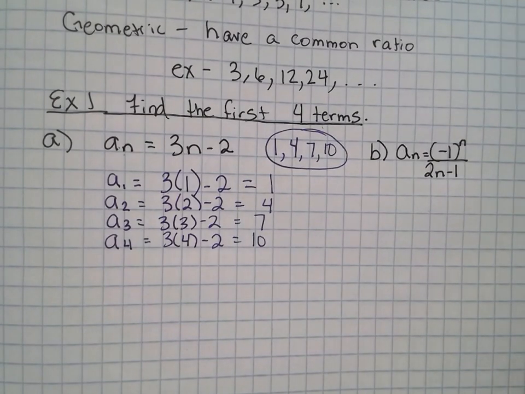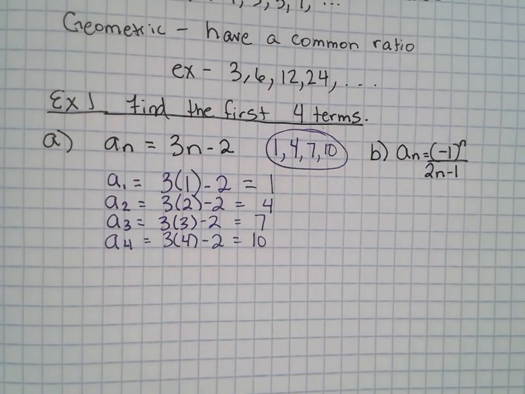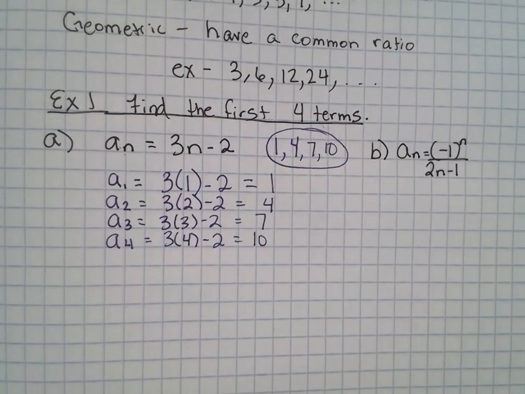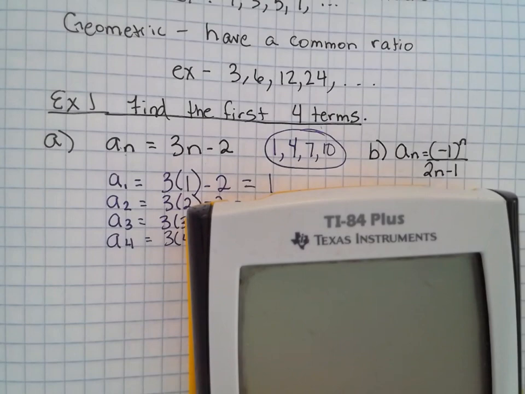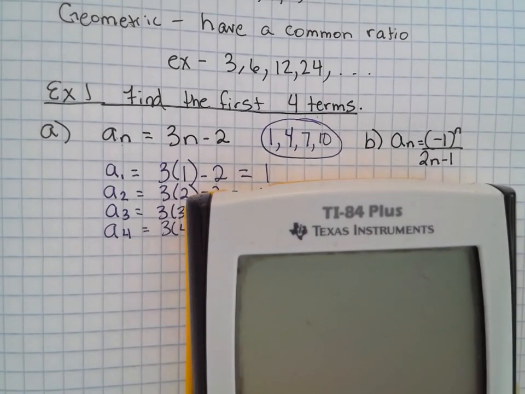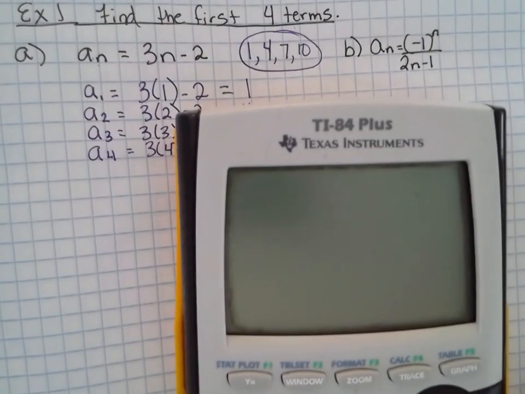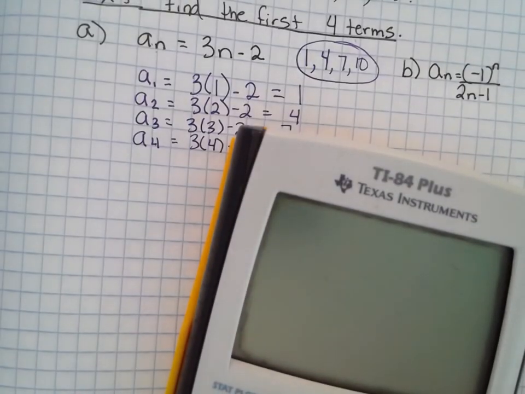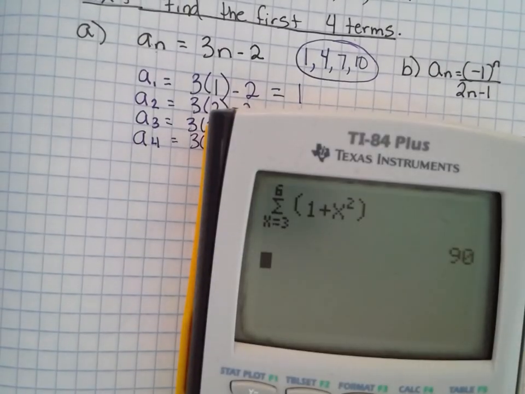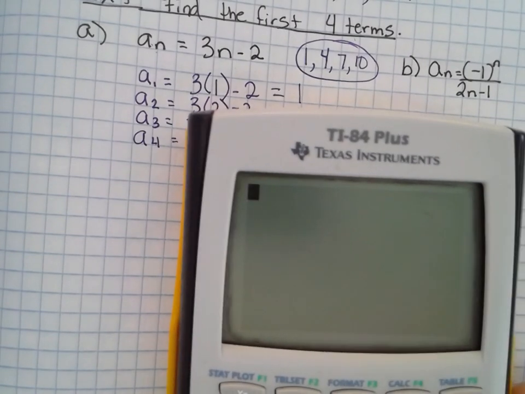Now, you can definitely do this by hand. You should be able to do this one by hand, junior and senior level pre-cal kids. But honestly, what I would do when I were checking this is I would put this into my calculator. I would put that function into y equals and I'd go to my table. So if you want to follow along, I would go to y equals.